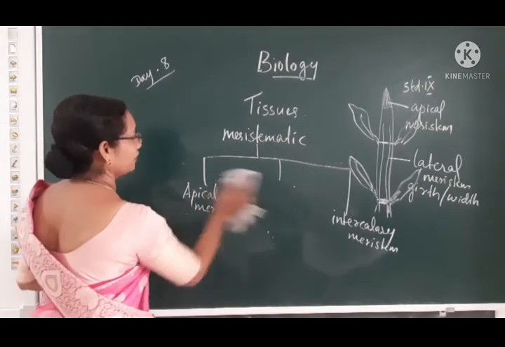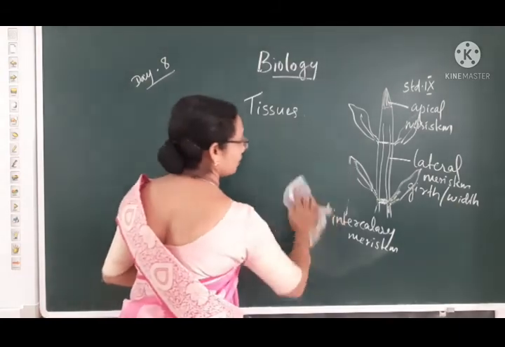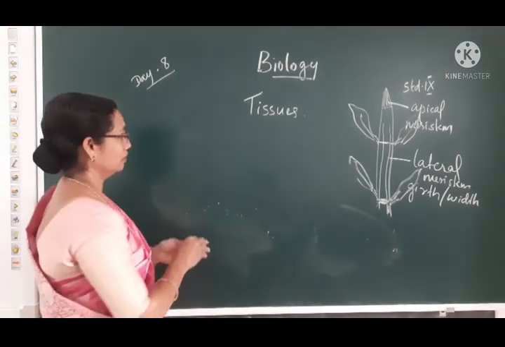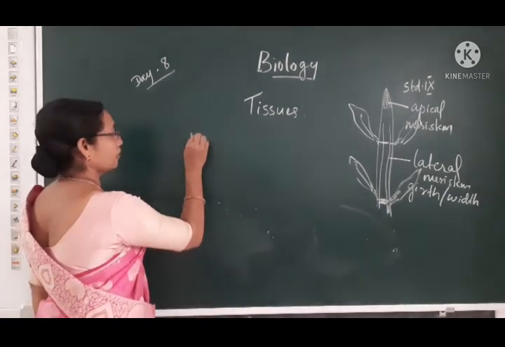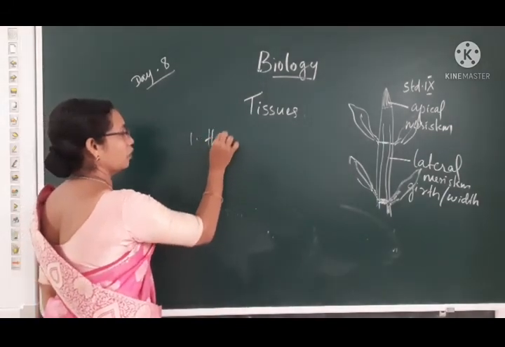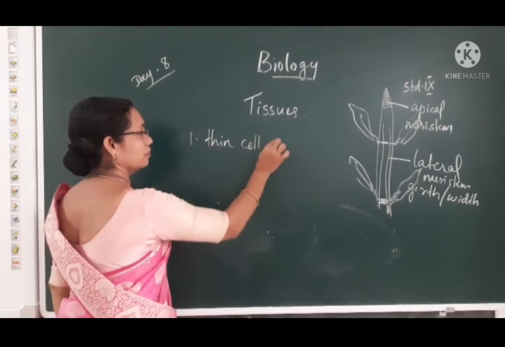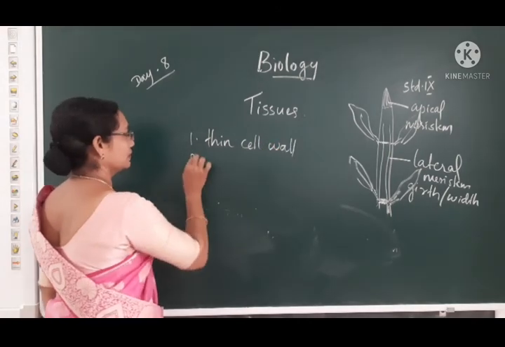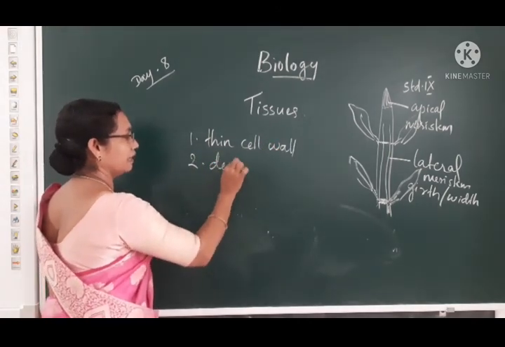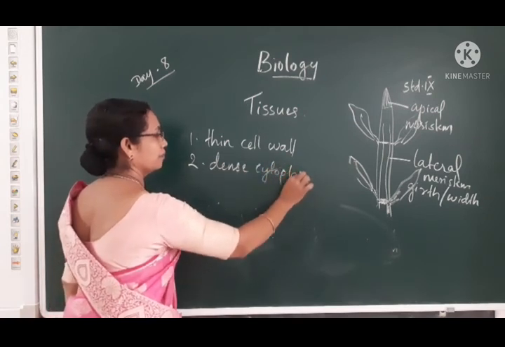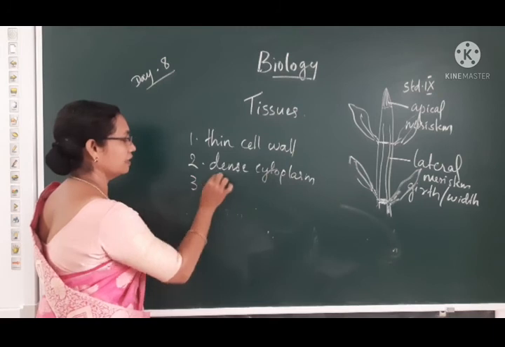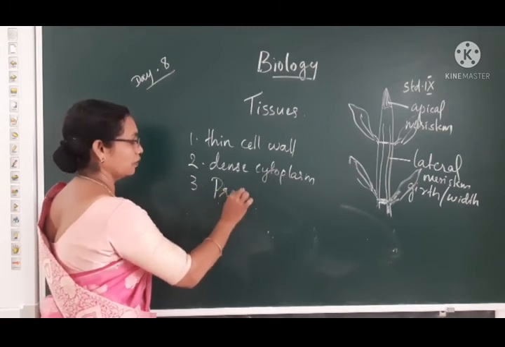So which are they? Meristematic tissue features. One is the thin cell wall. Second, they have dense cytoplasm. Third, prominent nucleus.